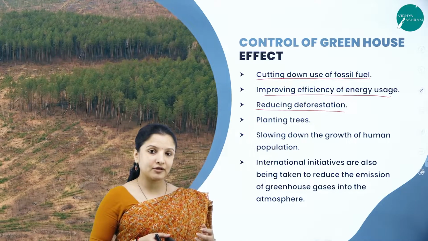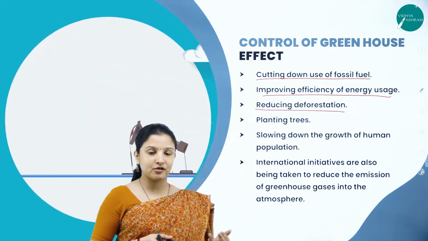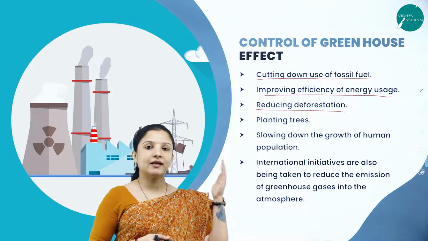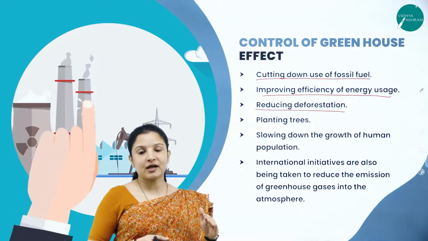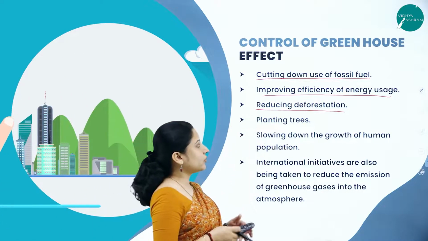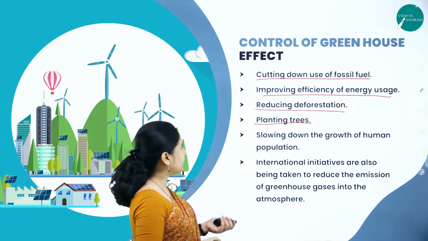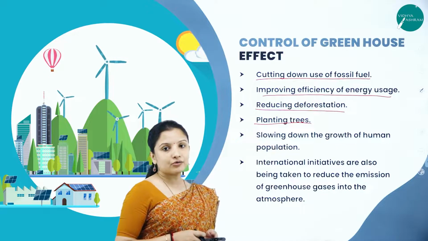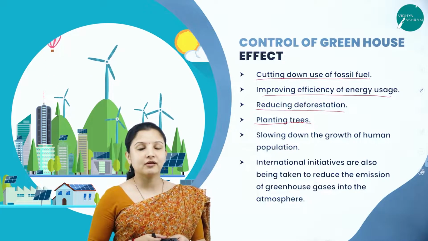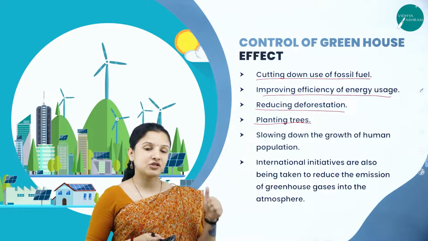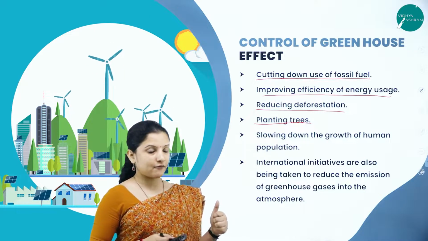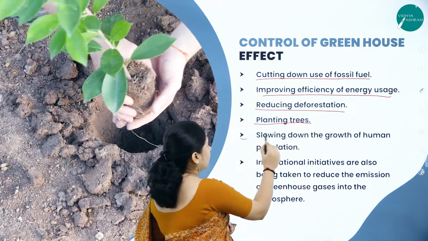If you reduce deforestation, the cutting of trees will get reduced. Therefore, with more trees, there is less carbon dioxide content in the atmosphere. So that is how we can do it. And by planting trees, that is, reforestation can be followed, and also slowing down the growth of the human population. Therefore, with a smaller human population, there is less problem for the environment. So this is also one factor.